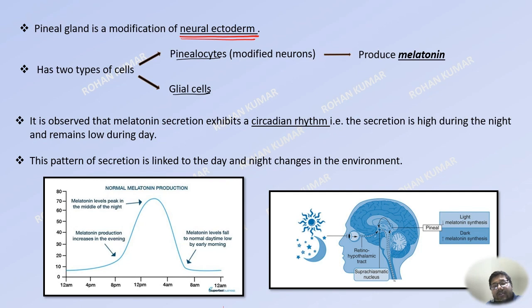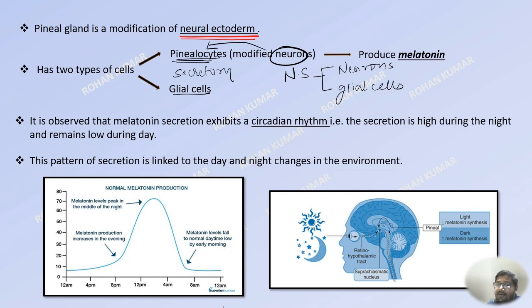Now, when you have studied about the nervous system, you must have studied that in the nervous system, there are two types of cells. There are neurons, and then there are glial cells. So all throughout the nervous system, that is in your brain, spinal cord, you will find these two types of cells. And because this pineal gland is a modification of the nervous system, here also you will find neurons and glial cells. But here, the neurons are modified to form cells called pinealocytes. And these are secretory in nature.